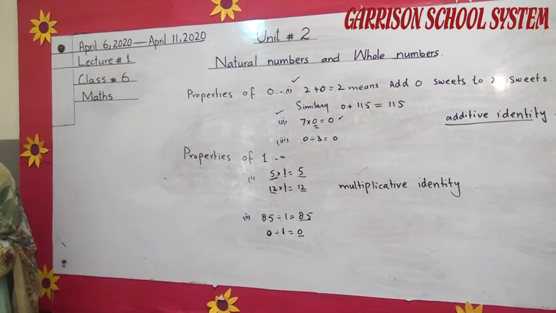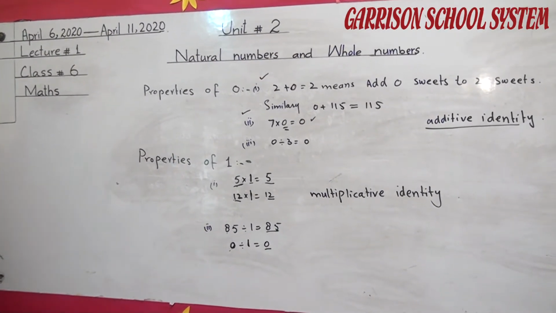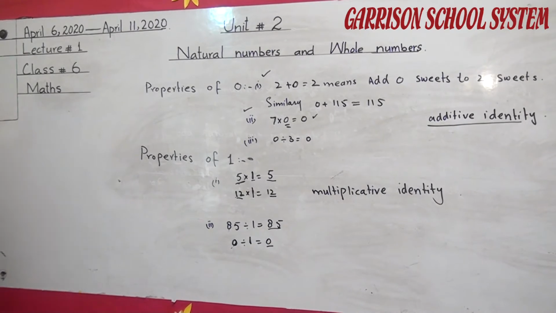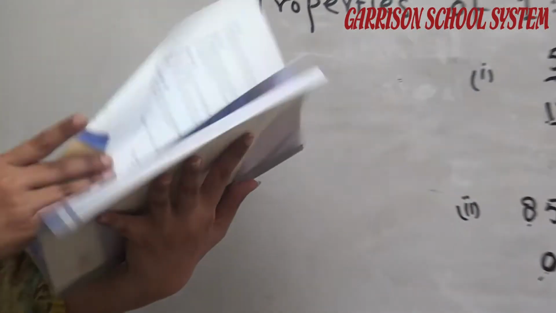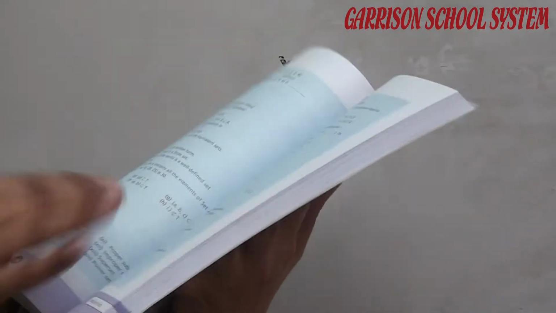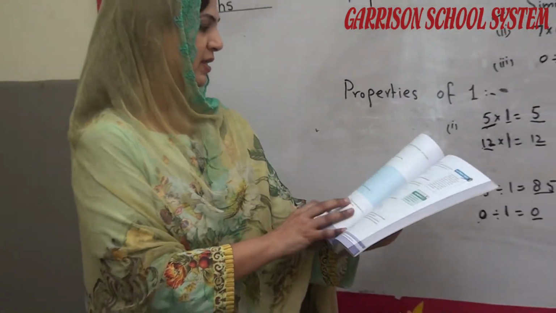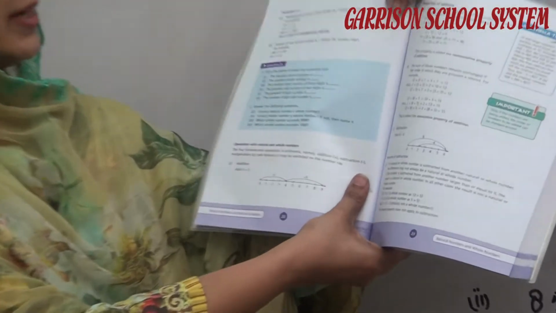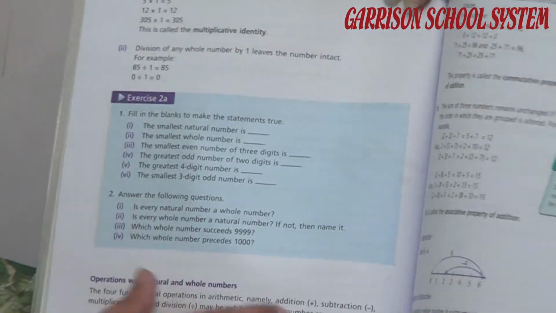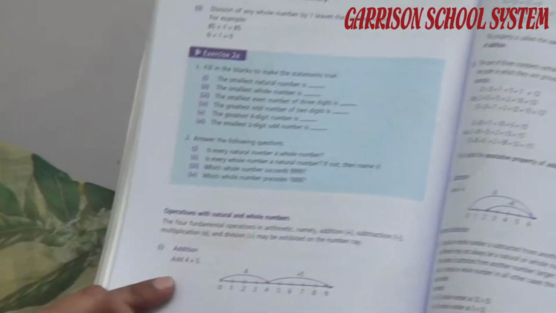After that, we will discuss exercise number 2A. Look at the book. This is the exercise 2A. Students, I have told about all the methods of exercise number 2. You can do it by yourself.